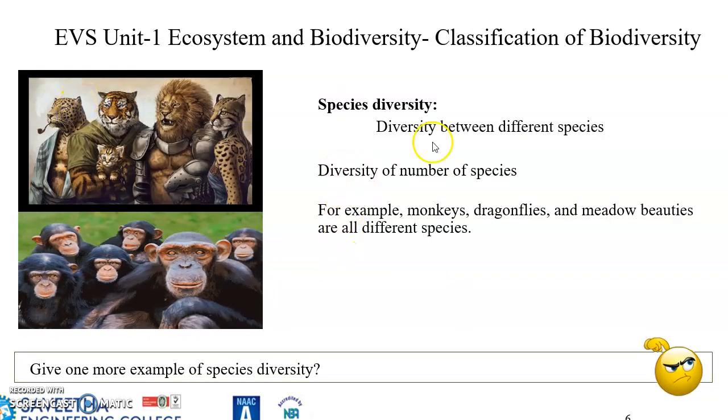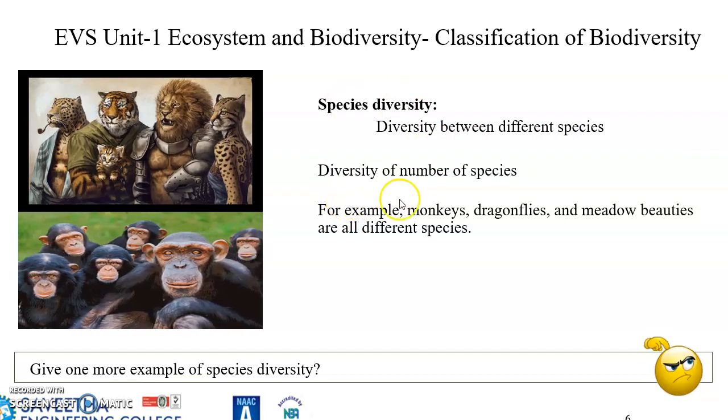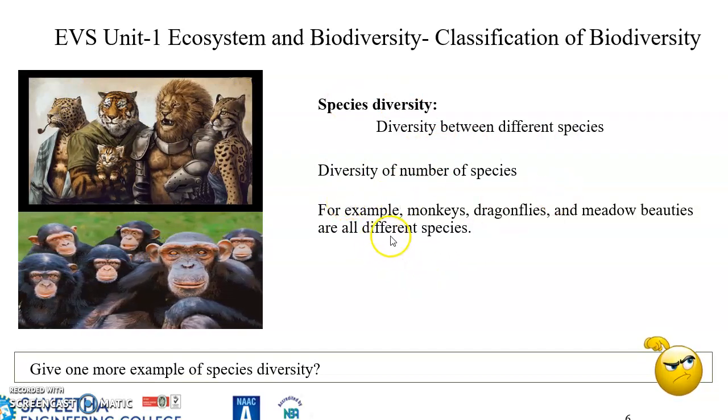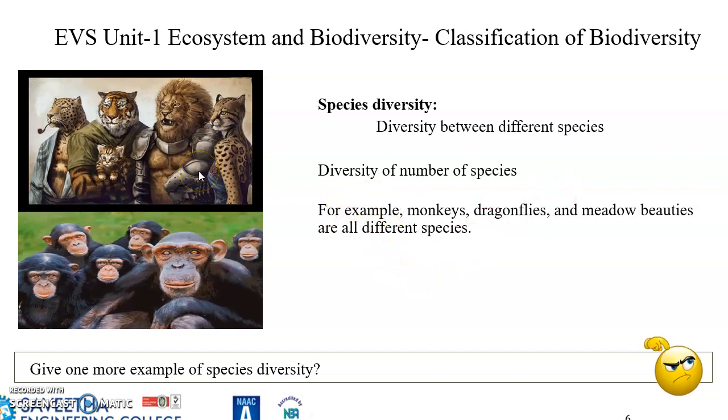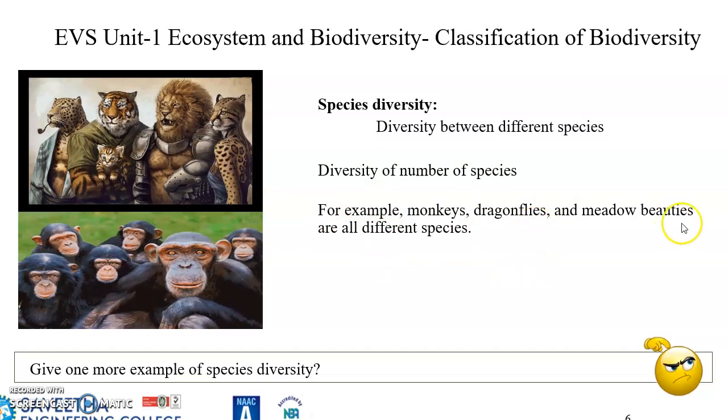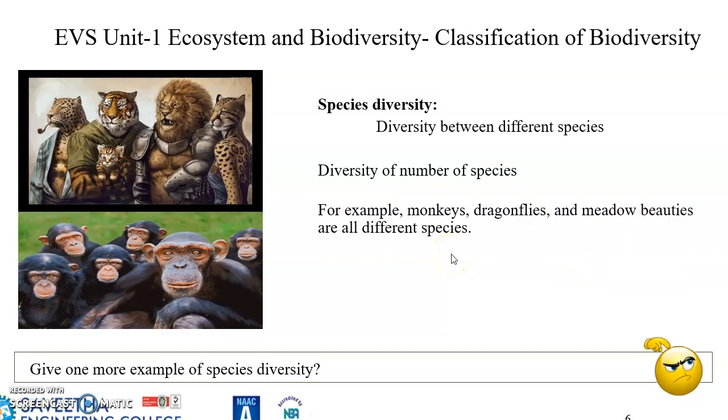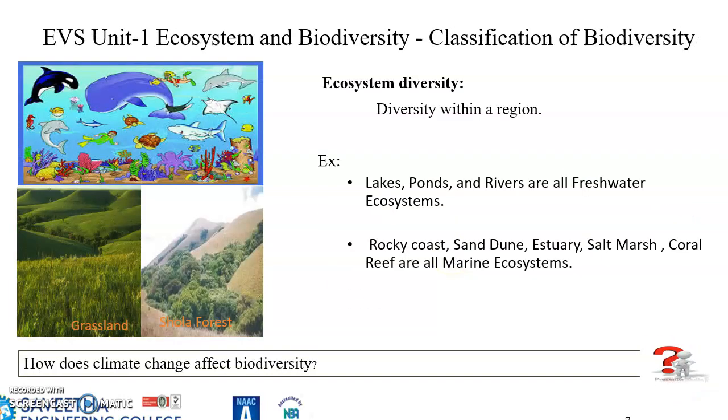And species diversity is the diversity between different species, so the diversity of the number of species. For example, monkey is a species, dragonfly is another species, meadow of beauty is another species. So they all belong to different species. And the third classification is ecosystem diversity.